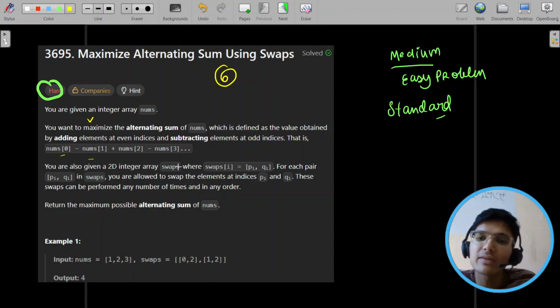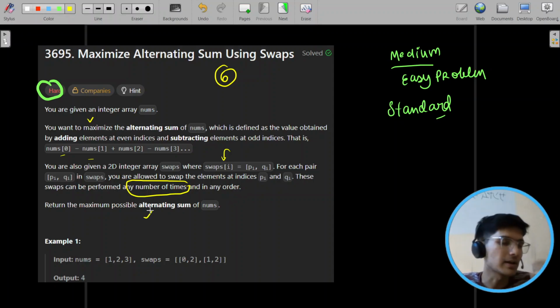ओके, then we are given a 2D array where some operations are given. Swap pi is given for each pair pi qi. In swaps, you are allowed to swap the elements at indices pi and qi. These swaps can be performed any number of times. Very important keyword: any number of times. These keywords को आपको mark करना है कि अच्छा any number of times, okay? And return the maximum possible alternating sum.